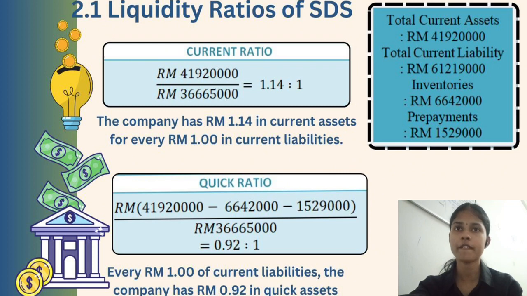2.1 liquidity ratio of STS. The first one is the current ratio, which shows 1.14 to 1, which means the company has around 1 ringgit 14 cent in current assets for every 1 ringgit in current liabilities. Next is the quick ratio, where all the assets are excluded from inventories and prepayments. The ratio of STS is 0.92 to 1. For every 1 ringgit of current liabilities, the company has 92 cent in quick assets.